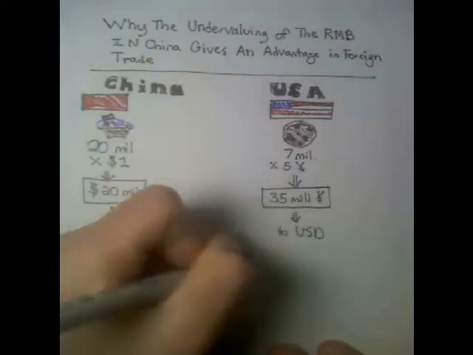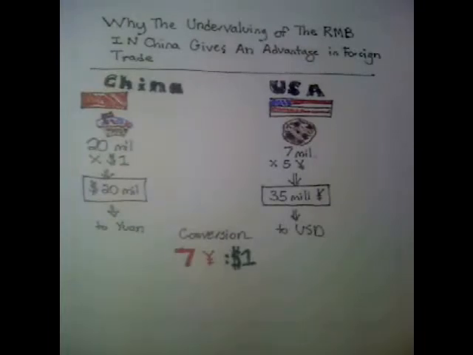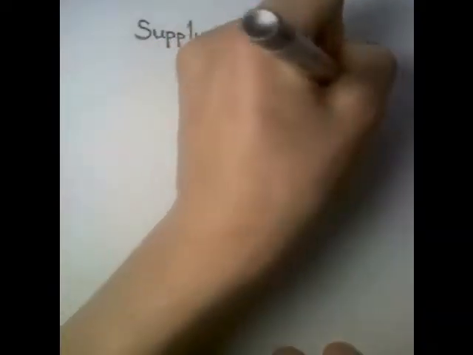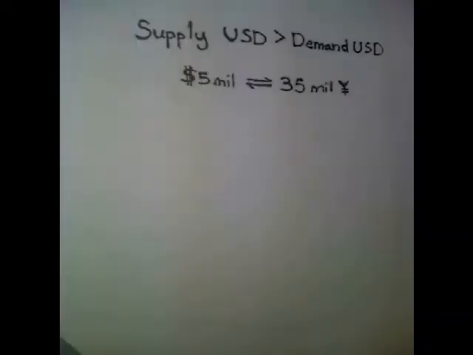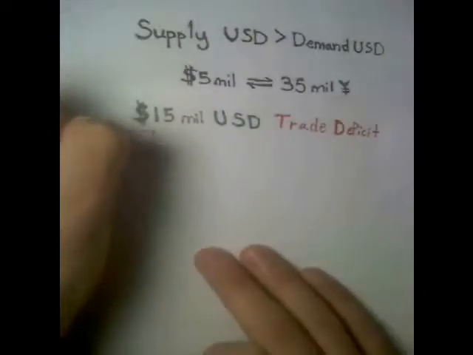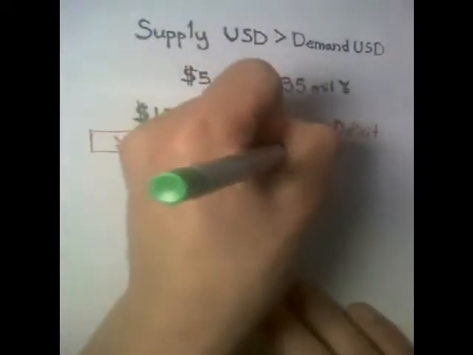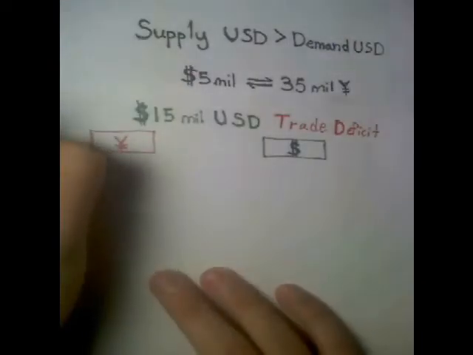The supply of US dollars, which is 20 million, is much greater than the demand. The US company then trades 35 million yuan for 5 million US dollars. There's now a trade deficit of 15 million US dollars. If China did nothing at this point, the yuan would increase in value and the dollar would become weaker.